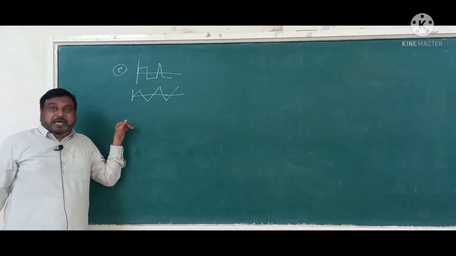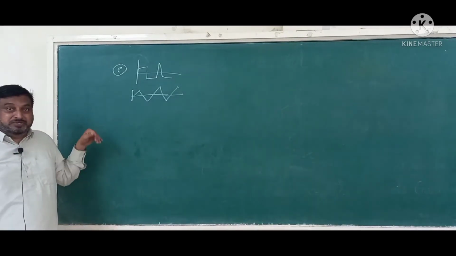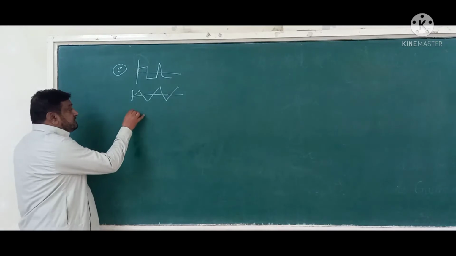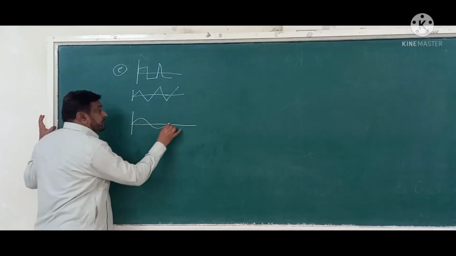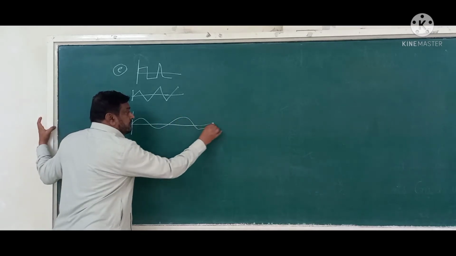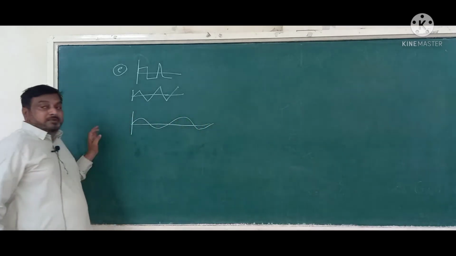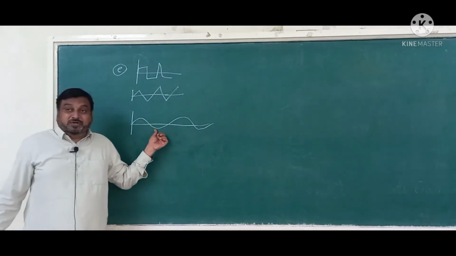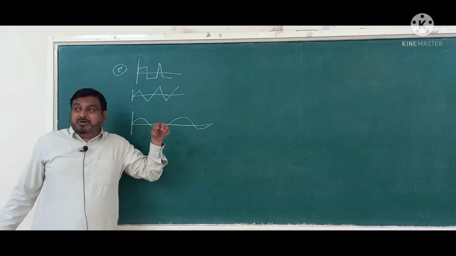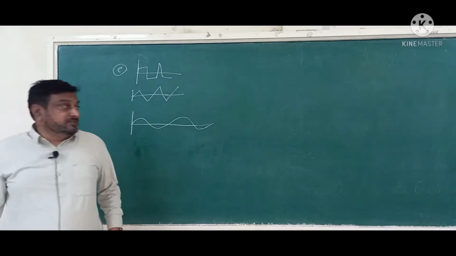But all naturally occurring waves are of this type. Even a light wave is like this, and the electron wave is also of this kind. Naturally occurring waves have their own nature.